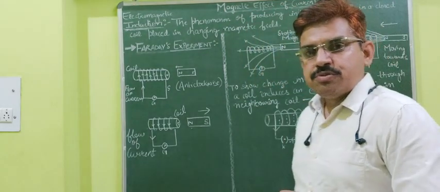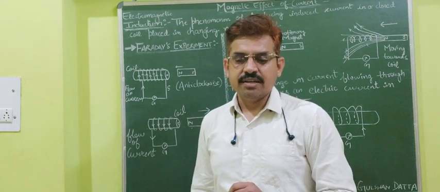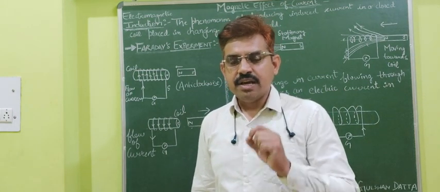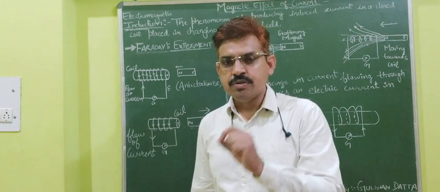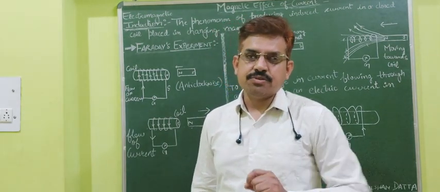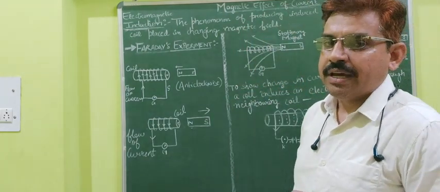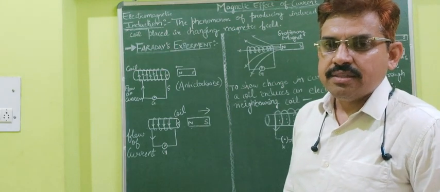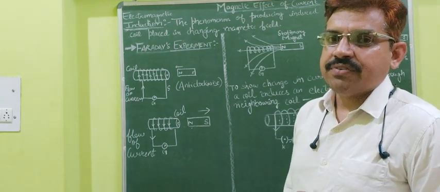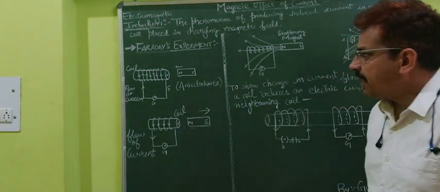So how can we produce current? Because the word induction is there, current will be produced. Induction means induced current. That current is known as induced current. We will study how we can produce the induced current in a circuit in different ways. That is known as electromagnetic induction.